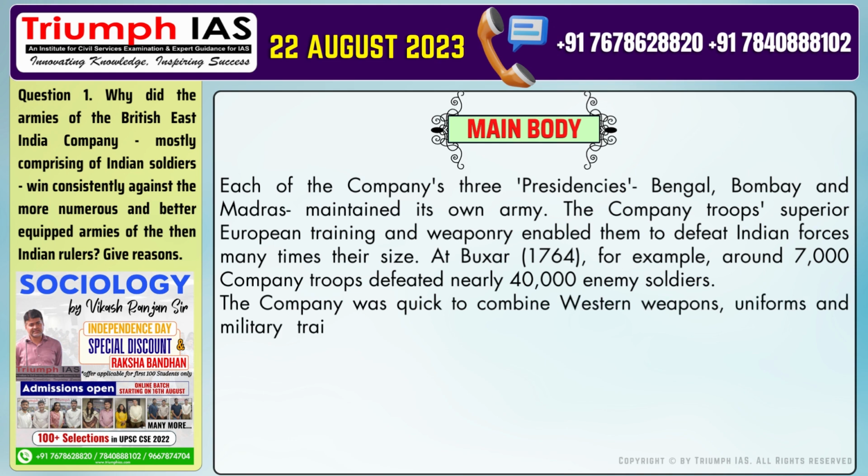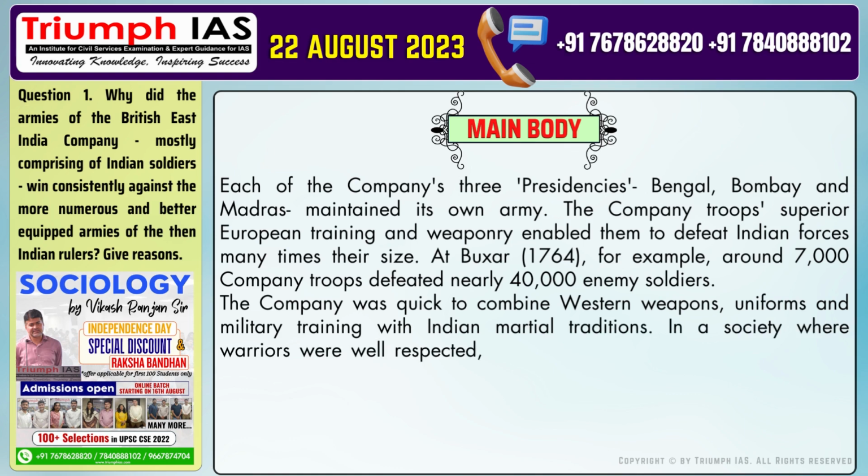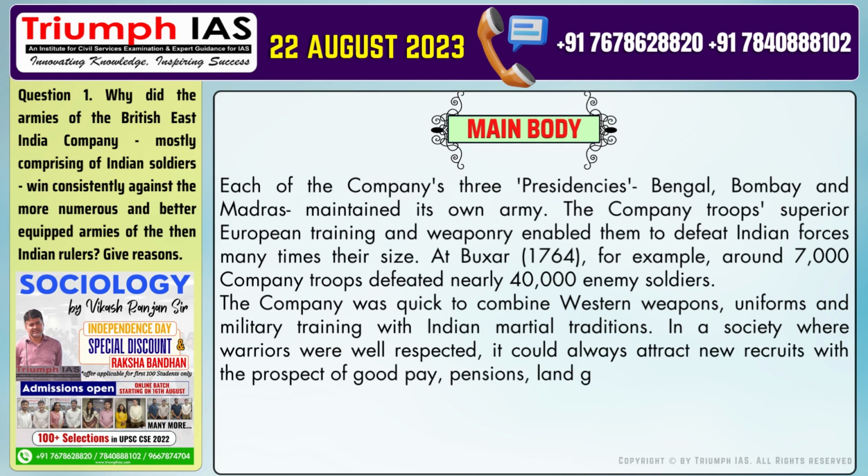The company was quick to combine Western weapons, uniforms, and military training with Indian martial traditions. In a society where warriors were well respected, it could always attract new recruits with the prospect of good pay, pensions, land grants, and honored status.